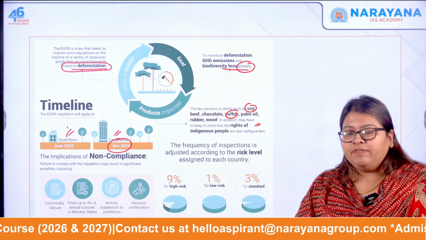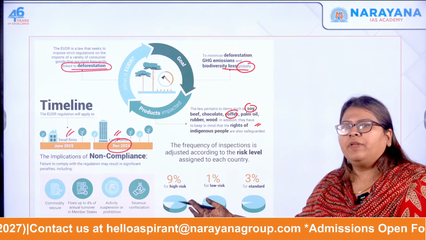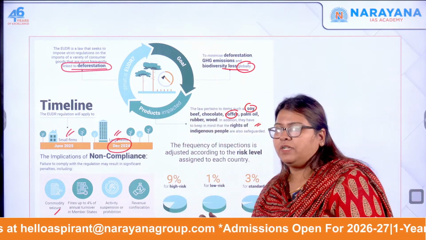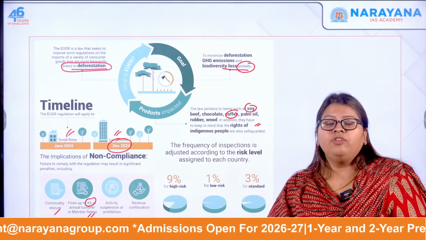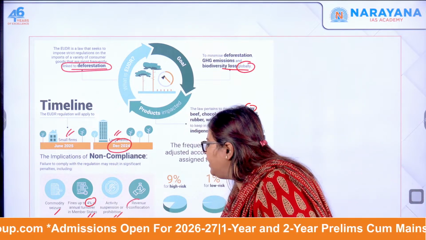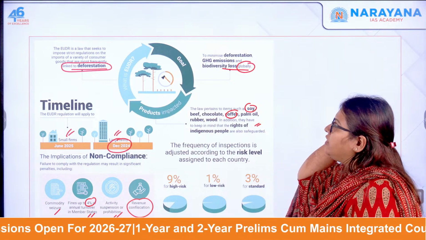And what will happen if you don't comply with it? Your products will be seized and there will be a fine of up to 4% of the total turnover of the member states, and then your activity will be suspended or prohibited, and finally your revenue itself will be entirely confiscated, okay? So this is what it is.